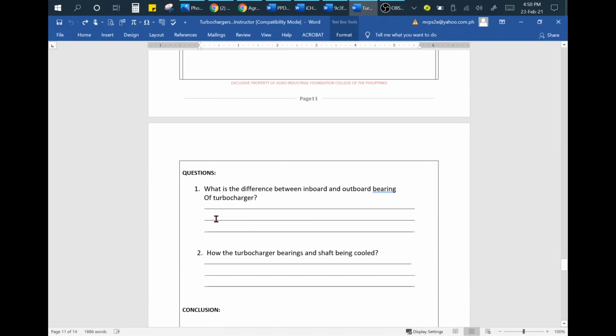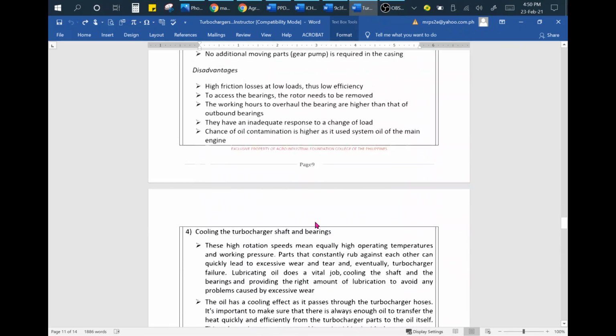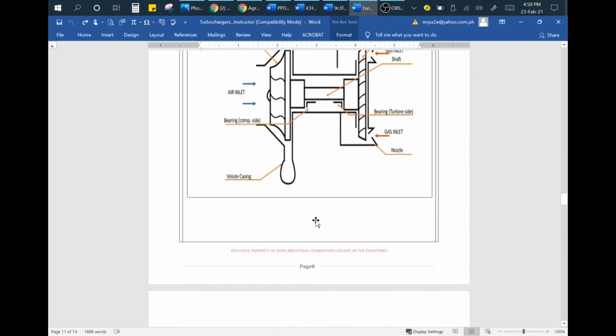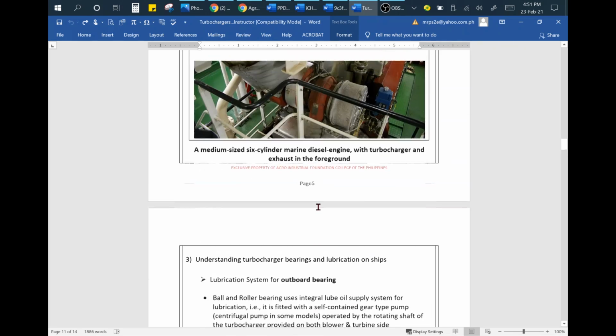You can type your answer here, but the one you have to paste is your handwritten drawing. So you have to draw on a separate paper.